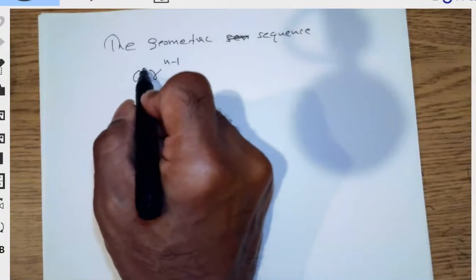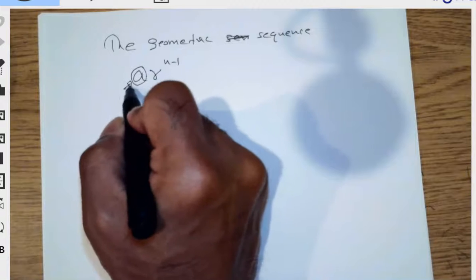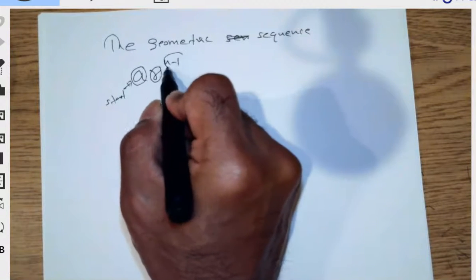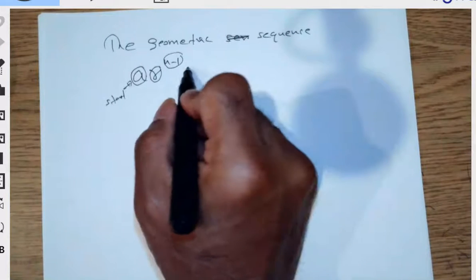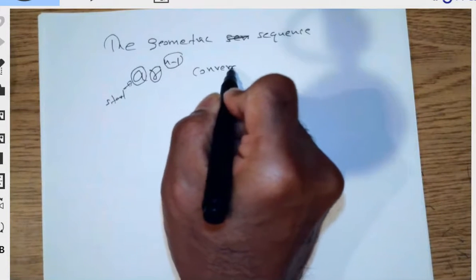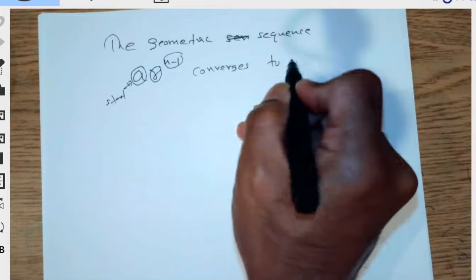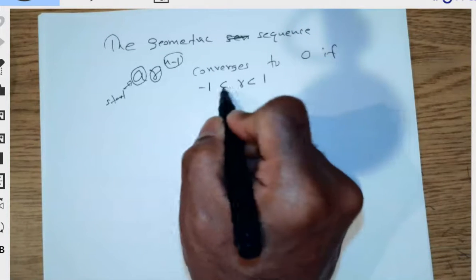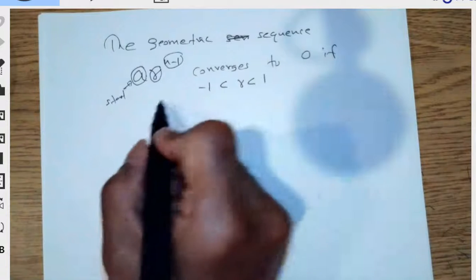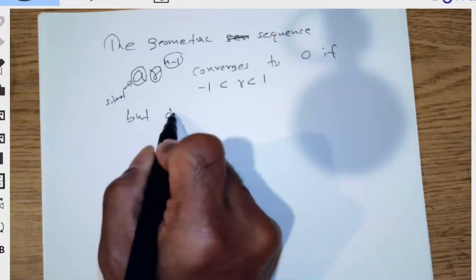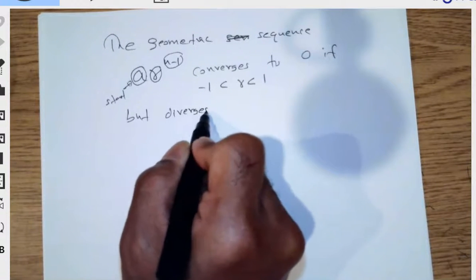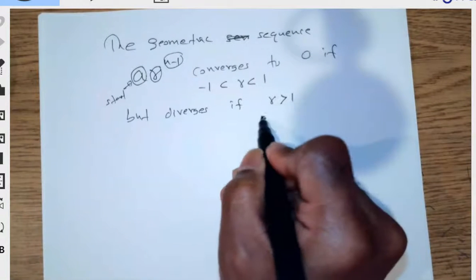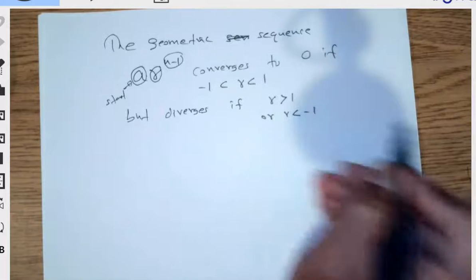So the starting term a and the common ratio to the n minus 1 power converges to 0 if r is between 1 and -1, like 1/2 or -1/2, but diverges if r is greater than 1 or r is less than -1.